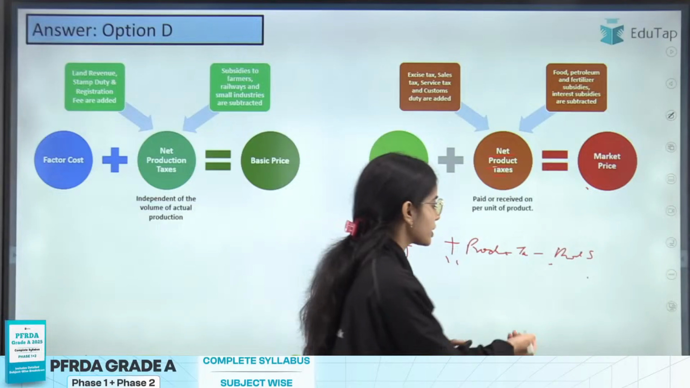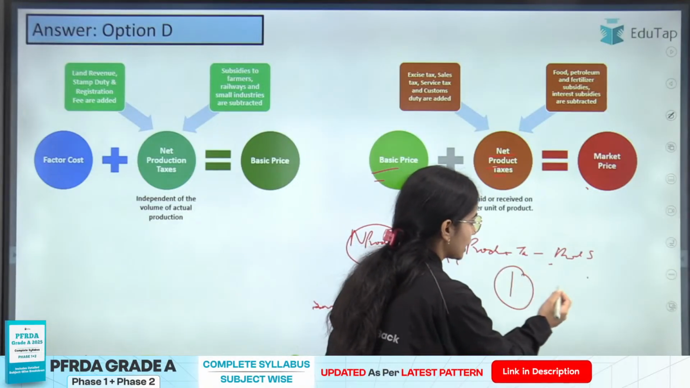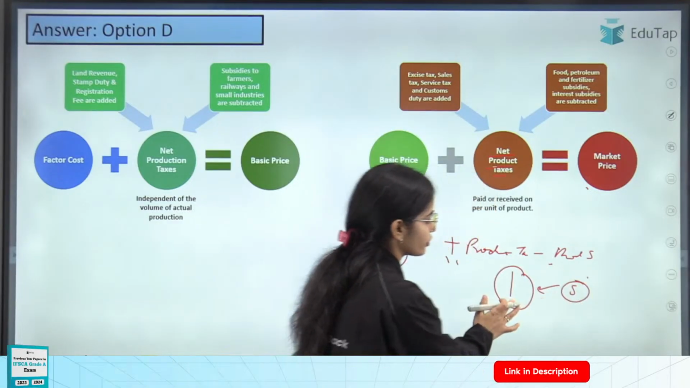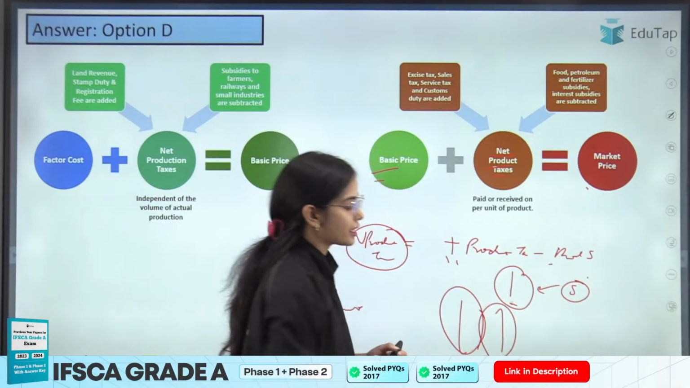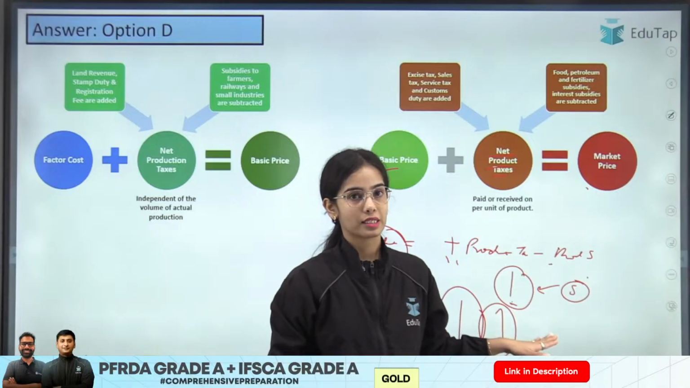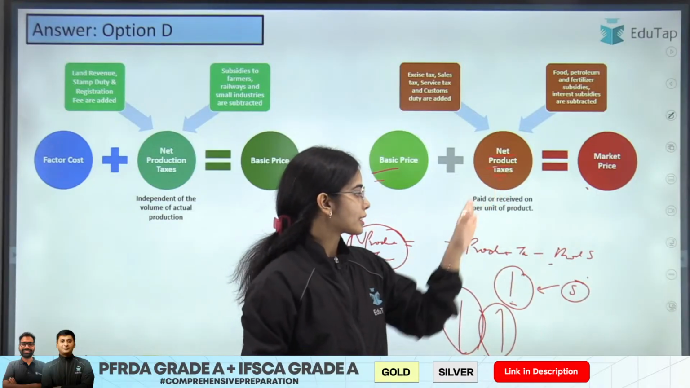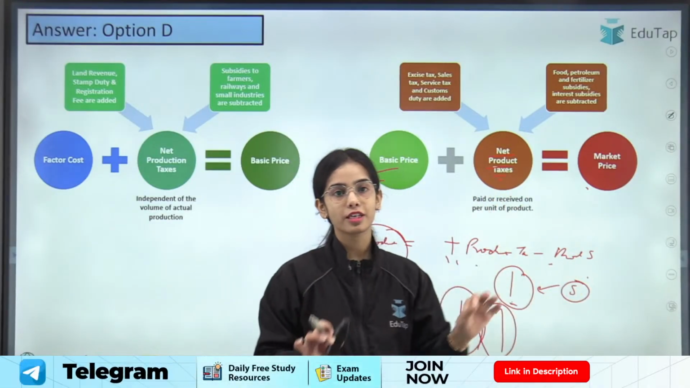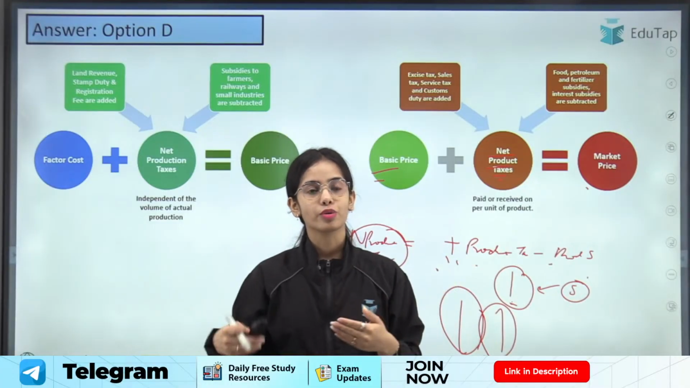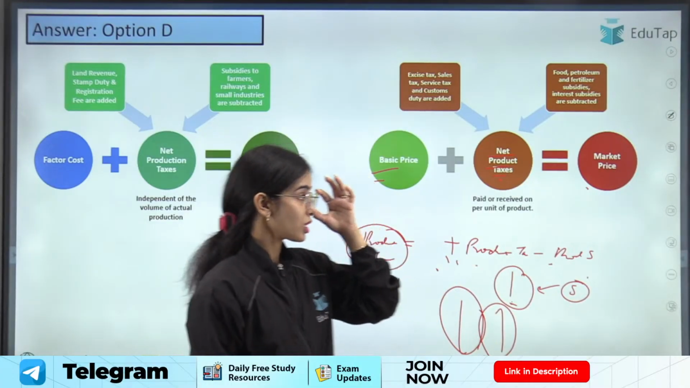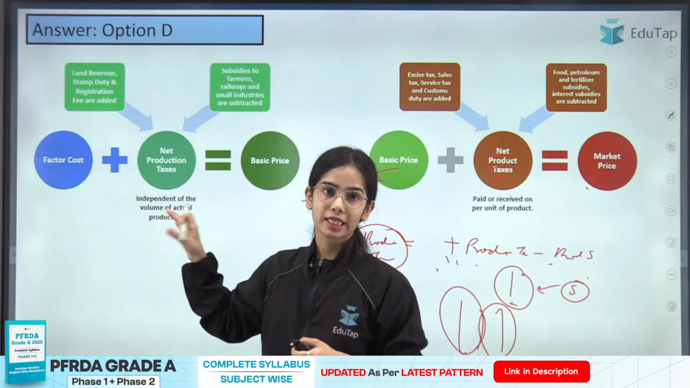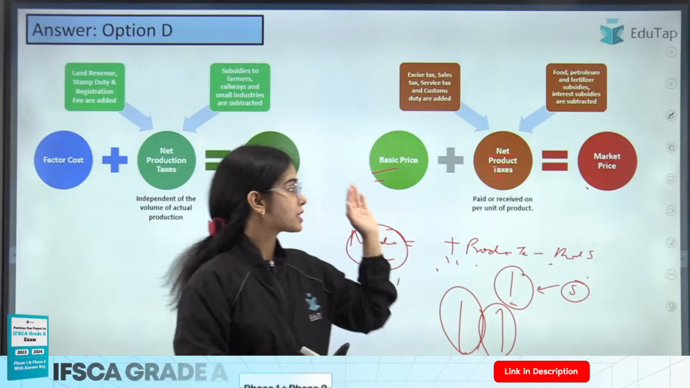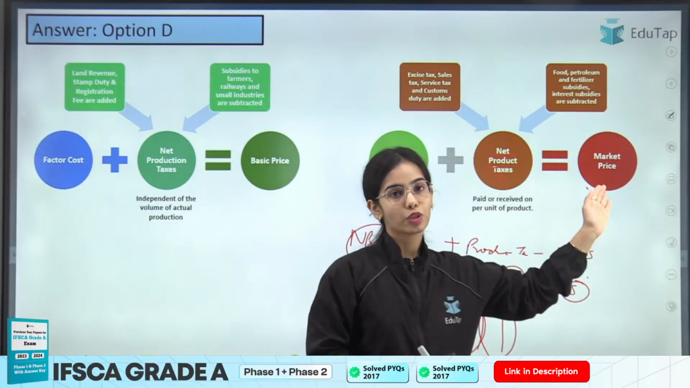Let's say the farmer is buying 1 bottle of fertilizer. They will get the subsidy on this 1 bottle of fertilizer. If they are buying 2 bottles of fertilizer, they will get the subsidy on each bottle. Okay, so this is the product taxes or product subsidies that is received or paid on each unit of product. The formula you have to remember: factor cost plus the net production taxes is equal to basic price. Basic price plus net product taxes is equal to market price.